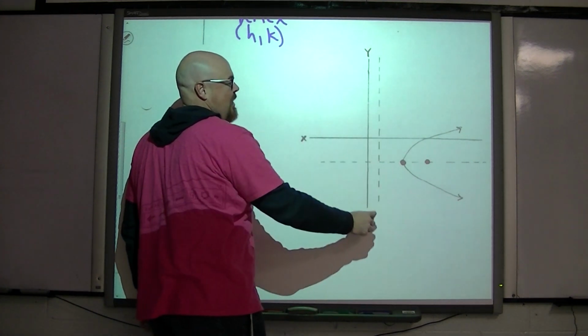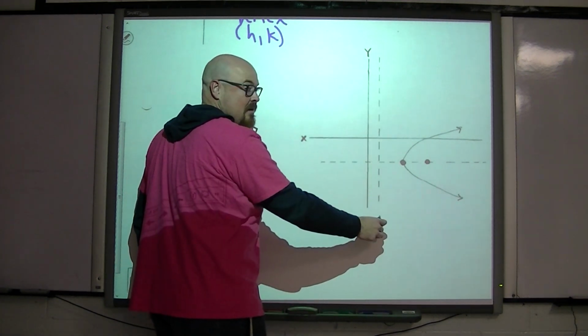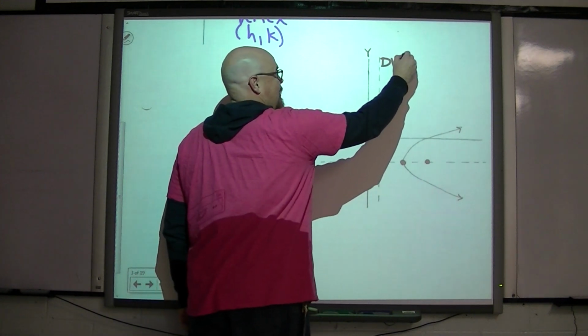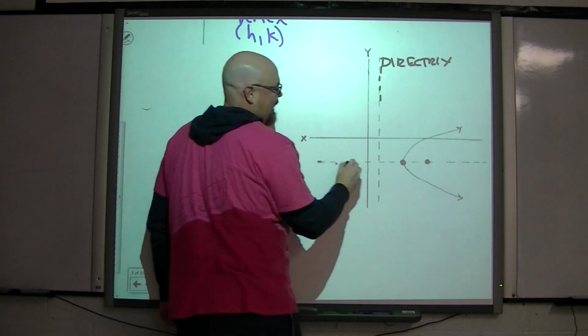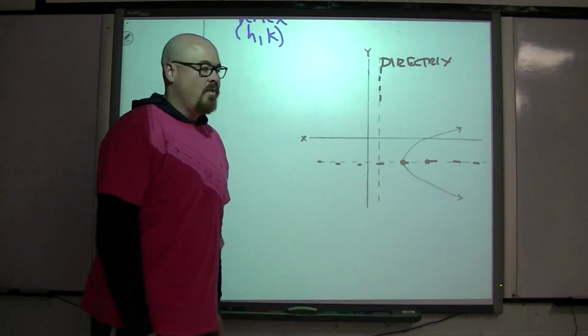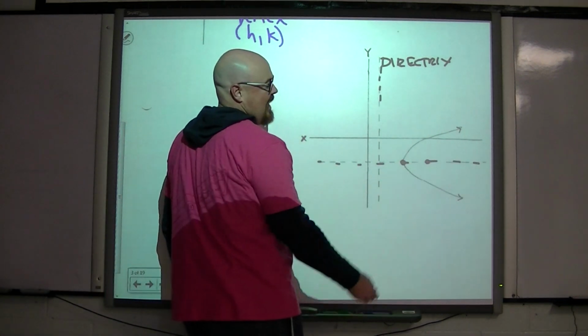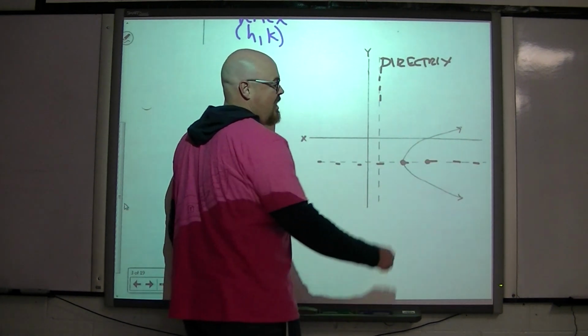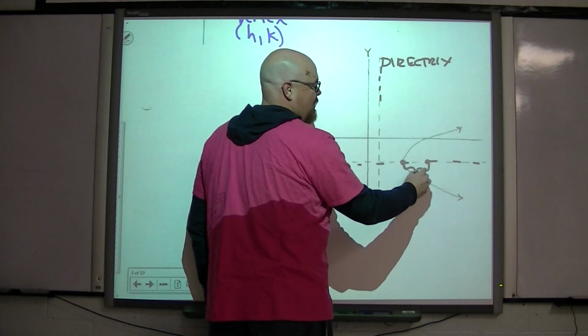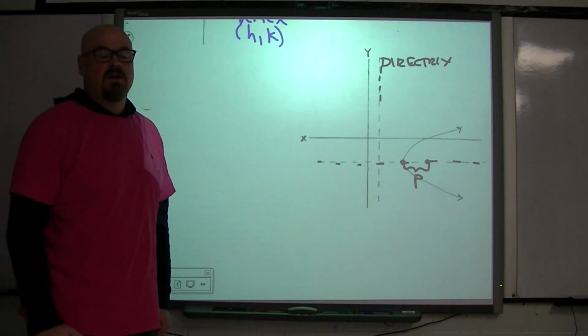But in this case, the directrix is a vertical line. So the directrix here is this line, and the axis is that. We still have the focus on the inside, we still have the vertex between the directrix and the focus, and we still have this value of p in here.